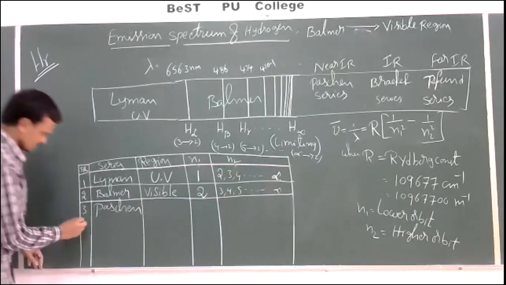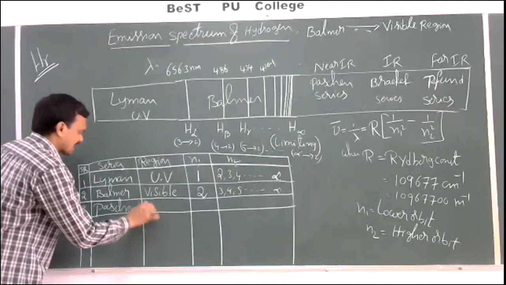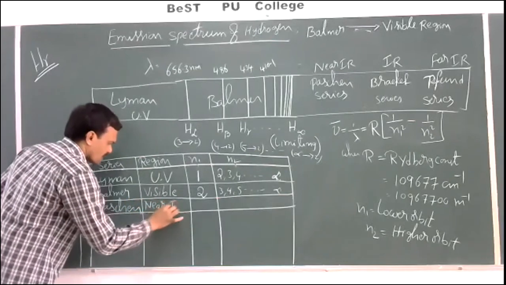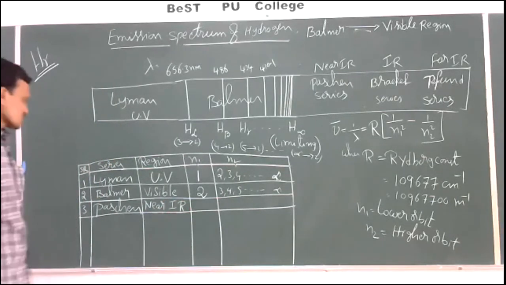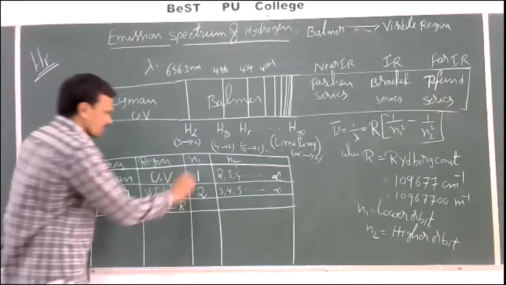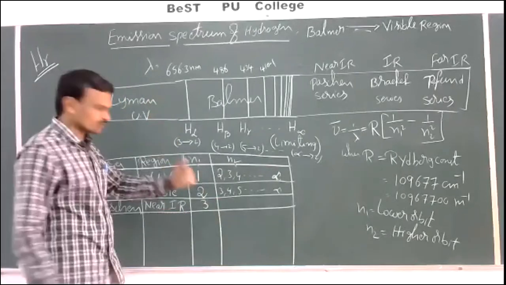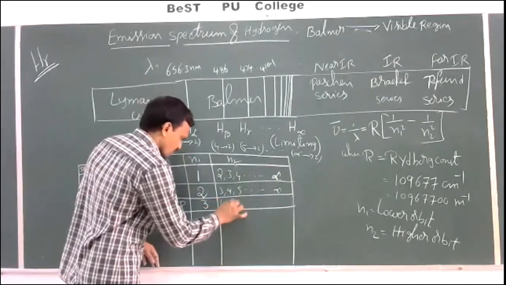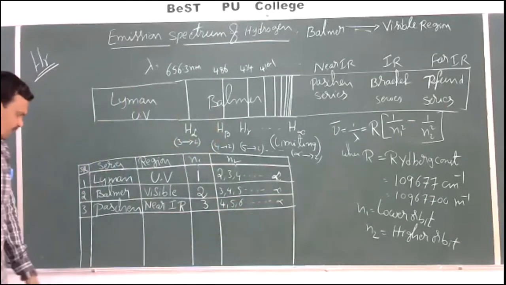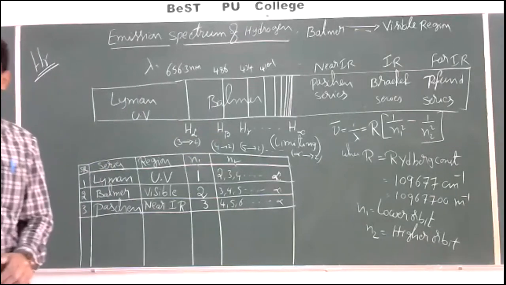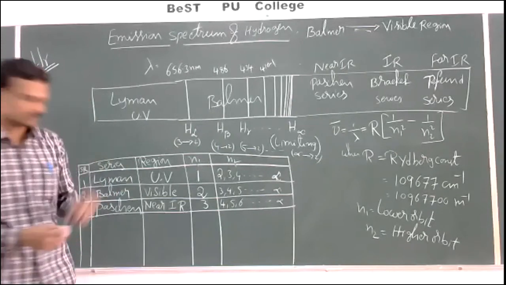Paschen series. So this Paschen series is observed in near IR region, or simply you can write IR region also, infrared region. So this Paschen series is obtained when electron jumps from any higher orbit to third orbit, 4, 5, 6 and so on. These are N2 values. So Paschen series is obtained whenever electron jumps from any higher orbit to third orbit. And then fourth one,